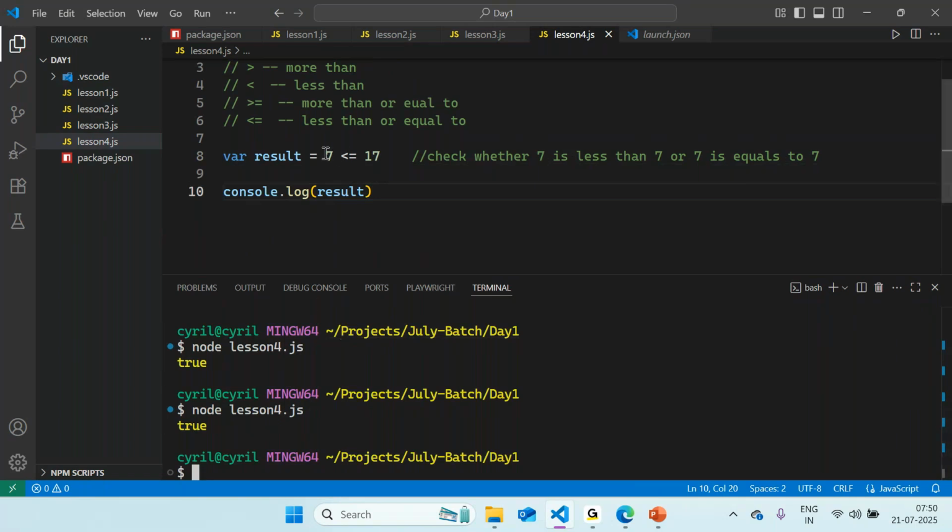Okay, so 7 being less than 7 or 7 being equal to 7. Okay, that is strange. So what is going wrong over here, guys? If you're able to see, 7 is less than 17, so it's fine. Yeah, that's right. So I should have changed it in this way.